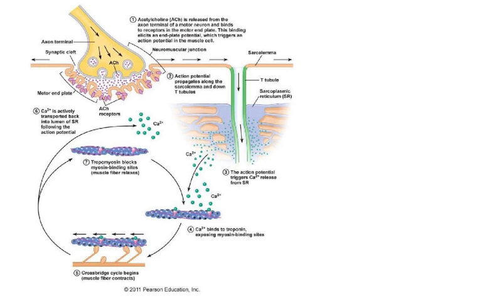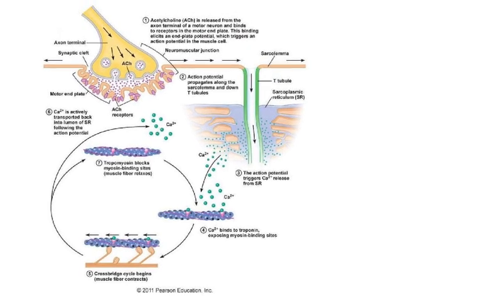this with you. Acetylcholine is released from the axon terminal of a motor neuron and binds to receptors in the motor end plate. This binding elicits an end plate potential which triggers an action potential in the muscle cell. This is the first point. Second, the action potential propagates along the sarcolemma and down the T tubule. Number three, the action potential triggers the release of calcium from the sarcoplasmic reticulum, which is the endoplasmic reticulum, called sarcoplasmic reticulum.